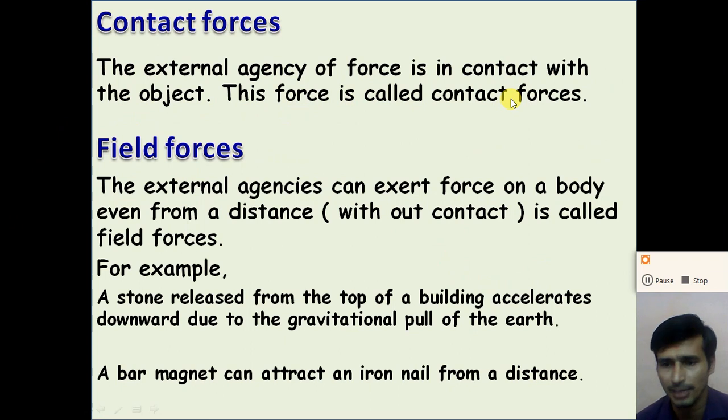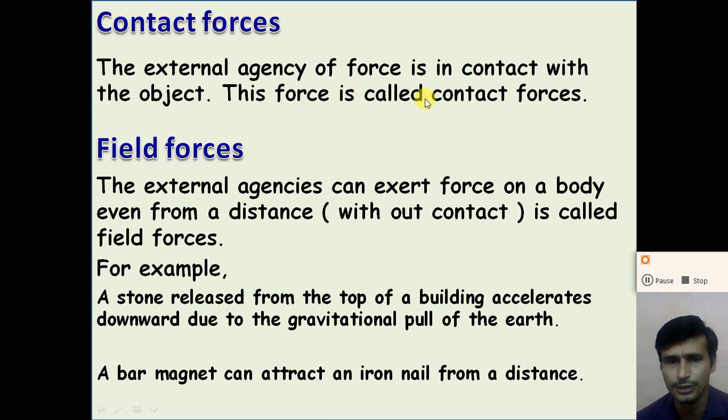There are two types of contact force: those in the direction of the surface, and those in the direction perpendicular to the surface, right? So the contact force in the direction of the surface is known as the friction force, and the contact force in the direction perpendicular to the surface is called the normal force. So dear student, when the external agency of the force is in contact with the object, these are called contact forces.